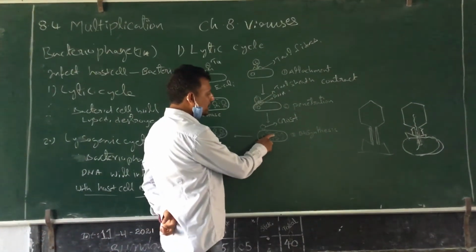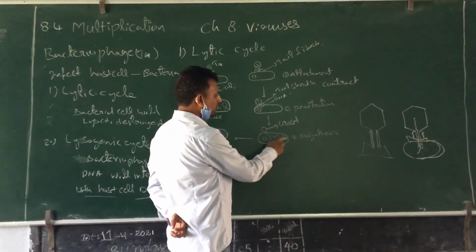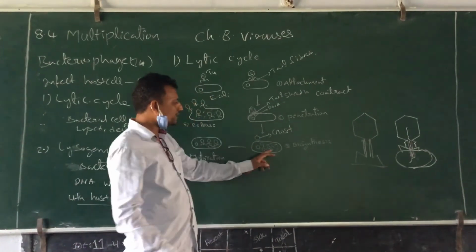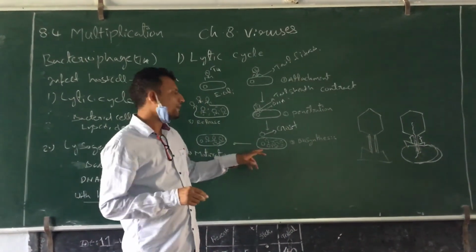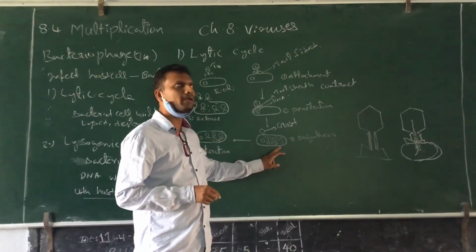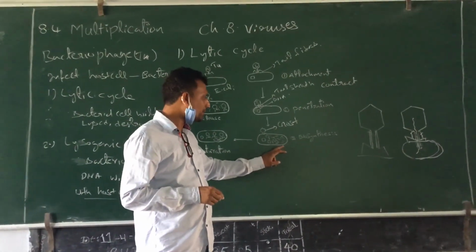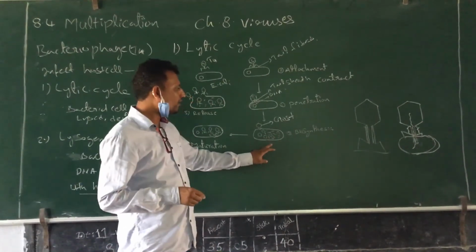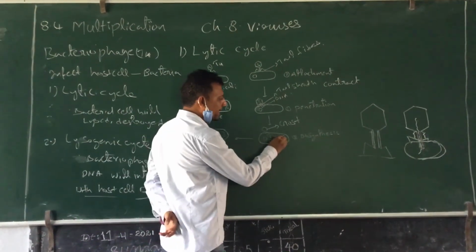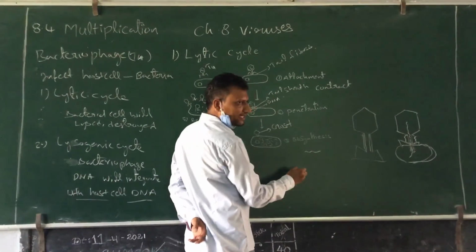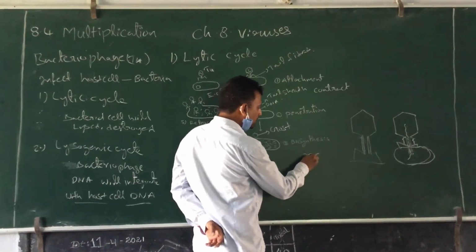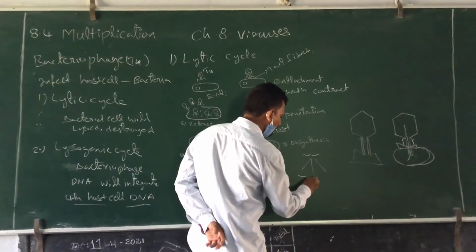So after releasing the DNA, what will happen? Using the metabolic machinery of the E. coli cell, it will start replicating its DNA, its genetic material. One bacteriophage genetic material is there, and it will be replicated into multiple copies.